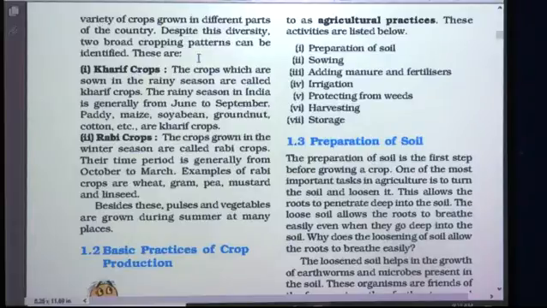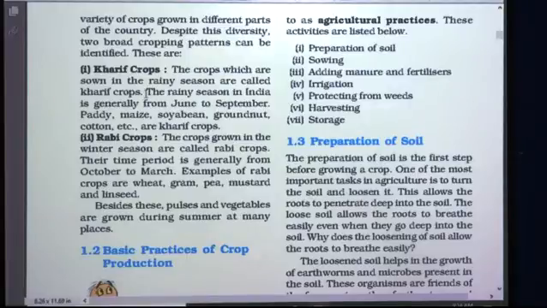Despite this diversity, two broad cropping patterns can be identified. So despite this diversity, there are two main cropping patterns, which are Kharif crops and Rabi crops. Let's discuss these two types of crops. First one is Kharif crops. The crops which are sown in the rainy season are called Kharif crops.